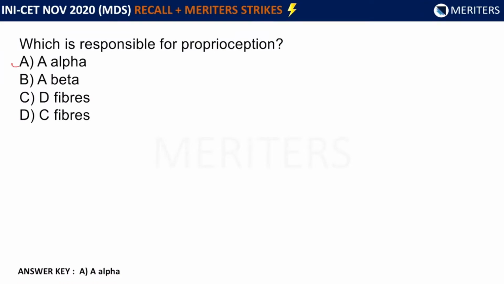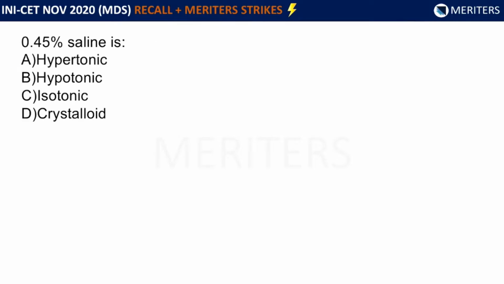Now see, option A, alpha, is the best option here, so this will be the answer. The question: 0.45% saline is? The options are A. Hypertonic, B. Hypotonic, C. Isotonic, and D. Crystalloid. Now we have to see whether it's hypotonic, hypertonic, isotonic, or a crystalloid. Okay, so 0.45% saline is hypotonic. The answer here is hypotonic.